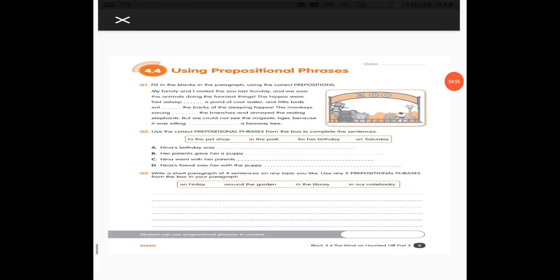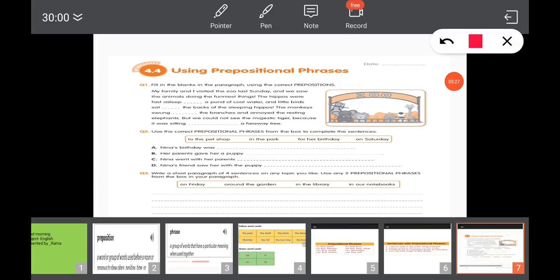Next, move on to the worksheet. There is a worksheet on using prepositional phrases. So fill in the blanks in the paragraph using the correct preposition. My family and I visited the zoo last Sunday, and I saw the animals doing the funniest things. The hippos were fast asleep in the pond. Where? In the pond. So you have to write down in here. So आपको in write करना है यहाँ पे, first blank में.